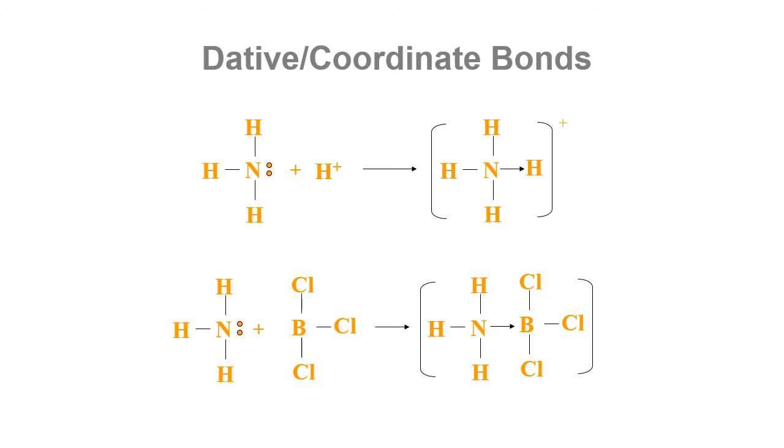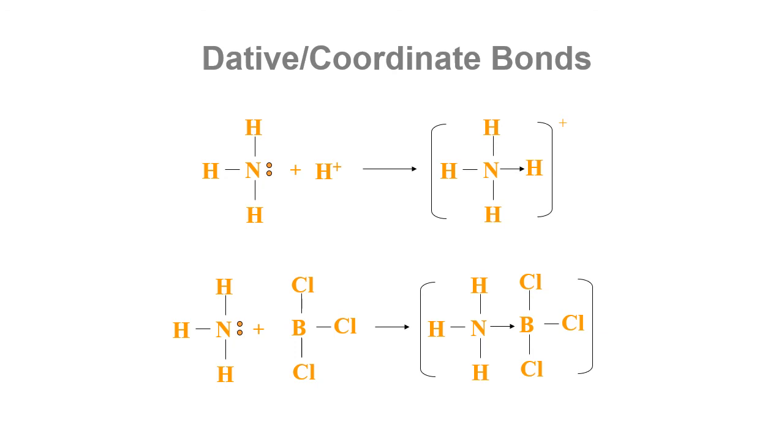The electrons are coming from ammonia, and do not forget to label the arrow. This labeling is just for formality. In a real situation there is no difference between an arrow and a non-arrow. But when we study this, we need to label it using an arrow to show that this is a coordinate bond.